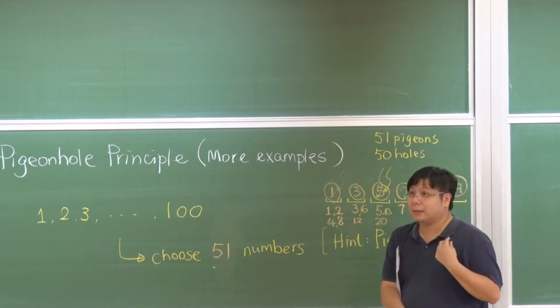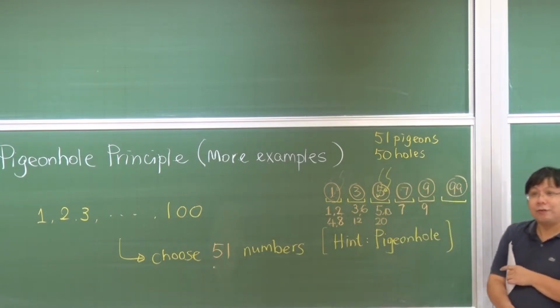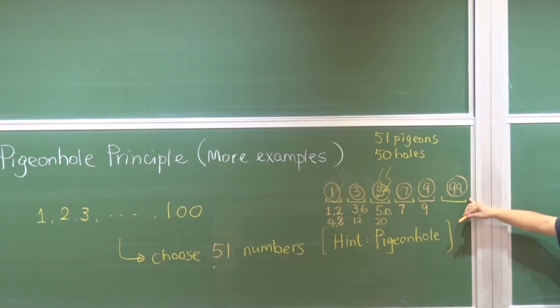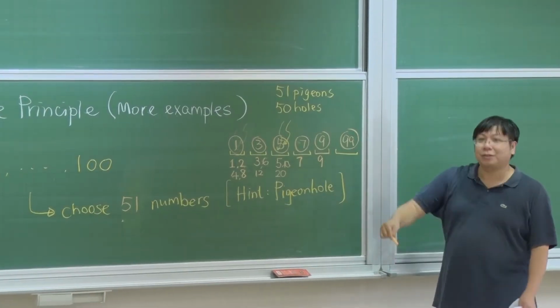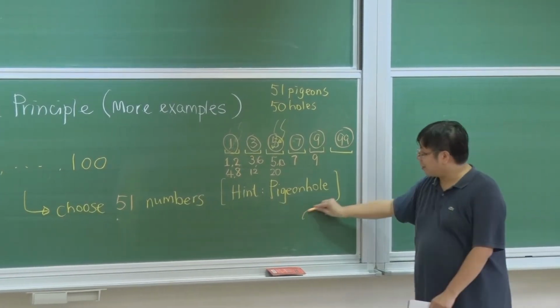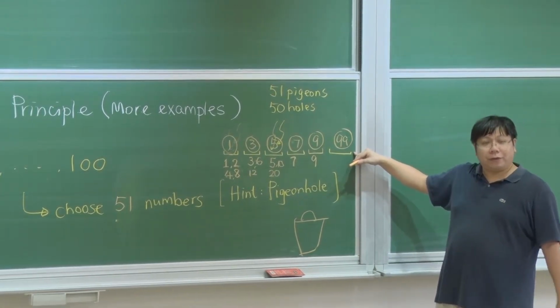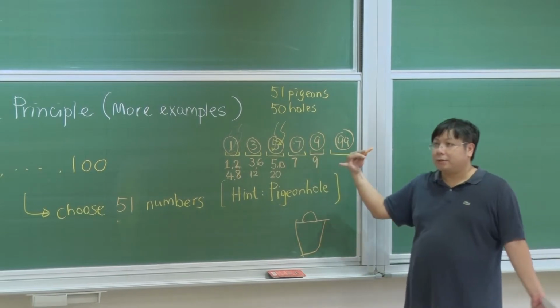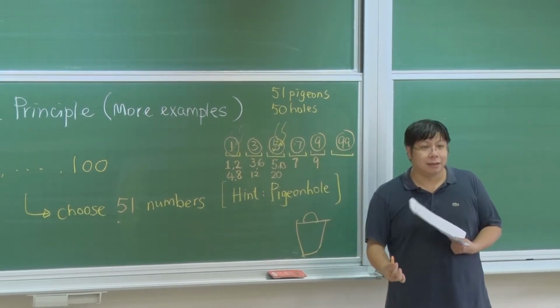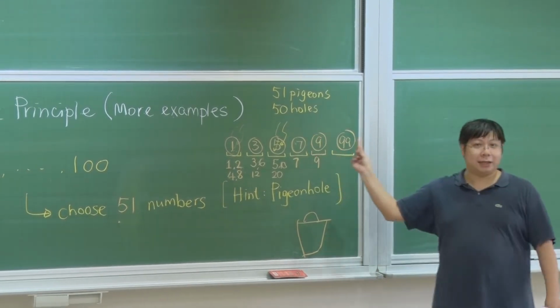48, 96. Is that okay? And so on and so forth. So how about the bucket or the hole? Sometimes I call it a bucket. So it's like a bucket. Okay. In the hole for 99, there is just one number, 99. But we don't care, we just put 99 here.